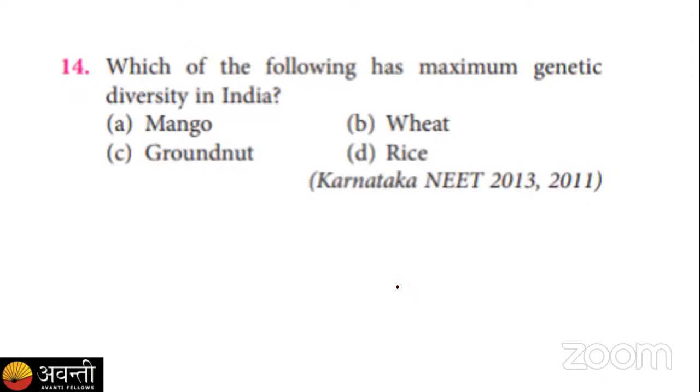The next question is, which of the following has maximum genetic diversity in India? A, mango, B, wheat, C, groundnut, and D, rice. Out of these options, you have to find your correct option. Okay, so for this, the poll is here. Give your answer.